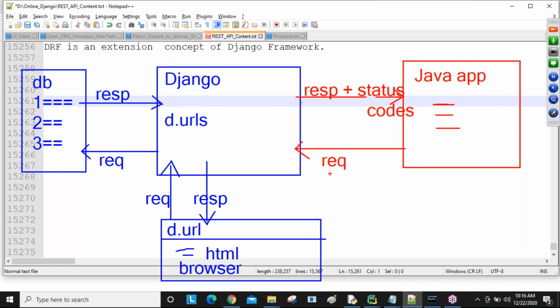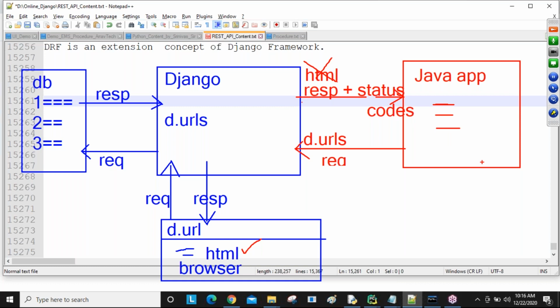If I'm sending a request in the form of Django URLs, then we are getting the response in what format? HTML response. So the response is sent as HTML to Java, and Java cannot understand the HTML response.